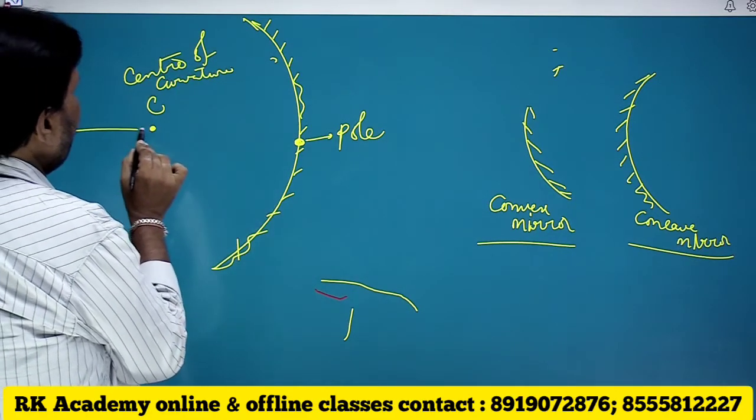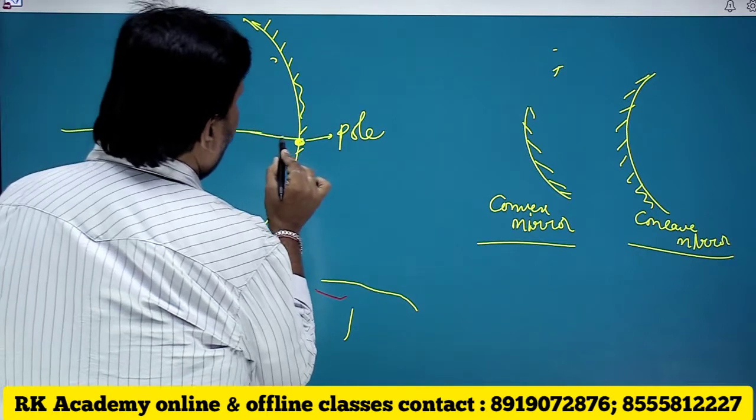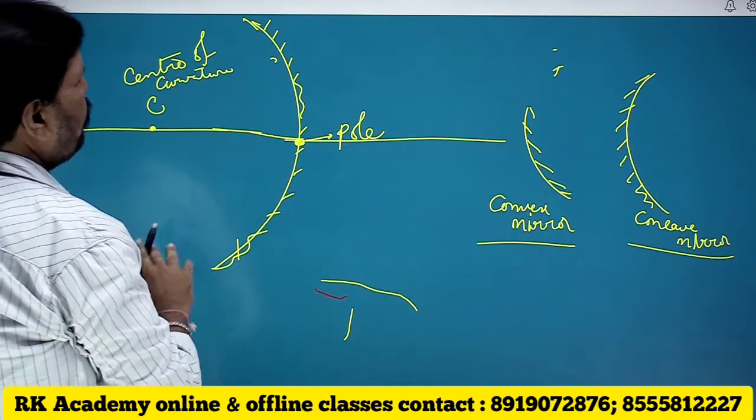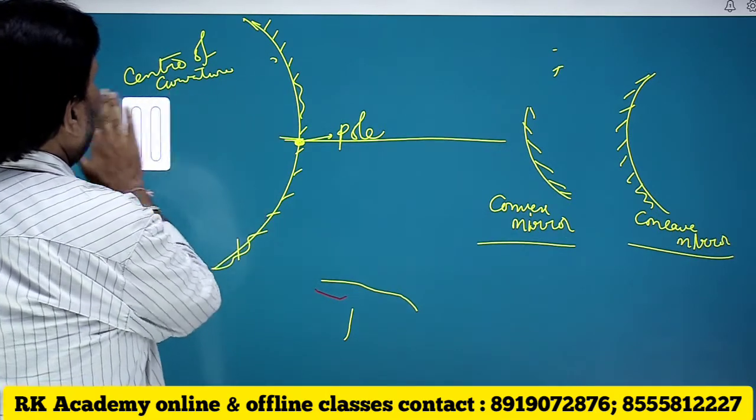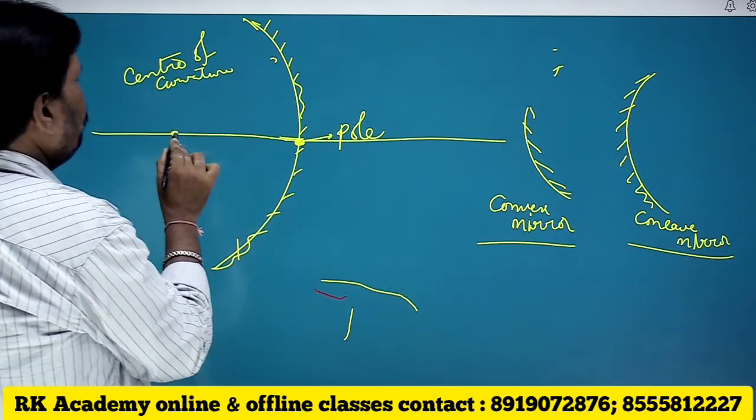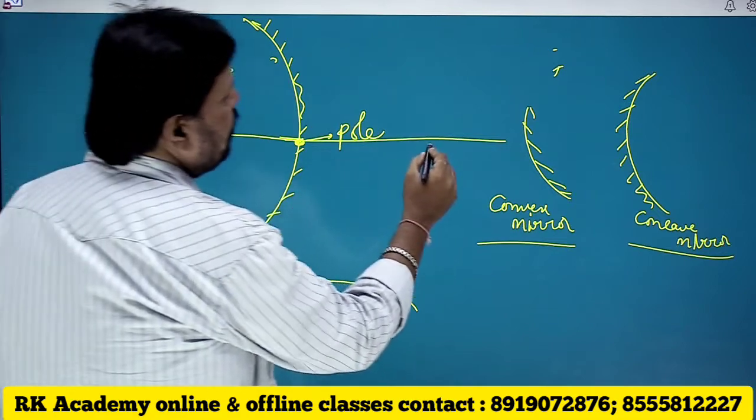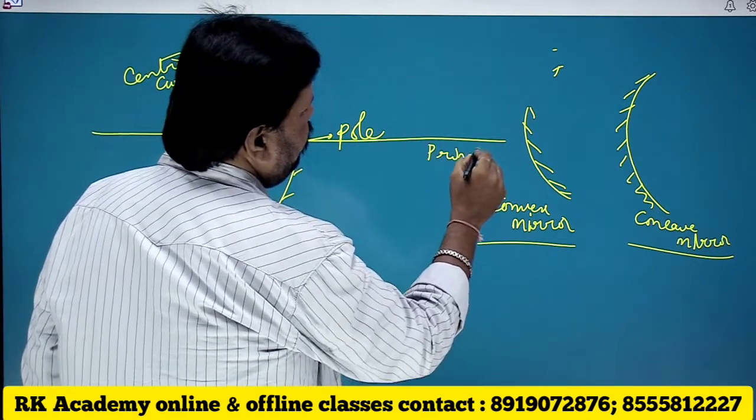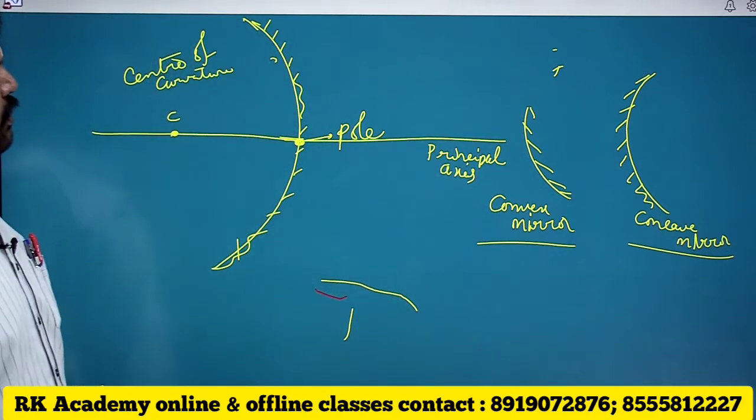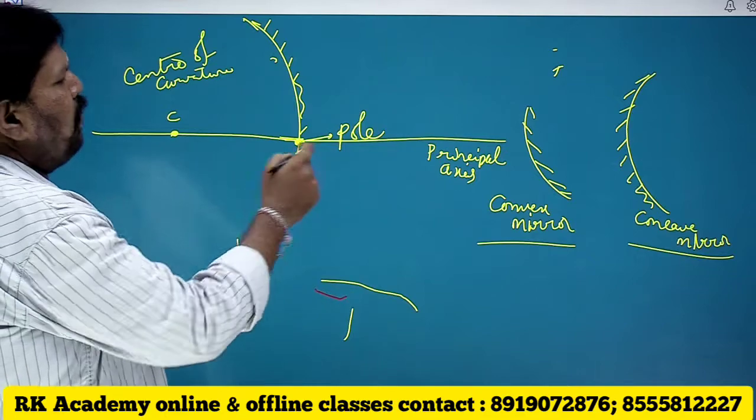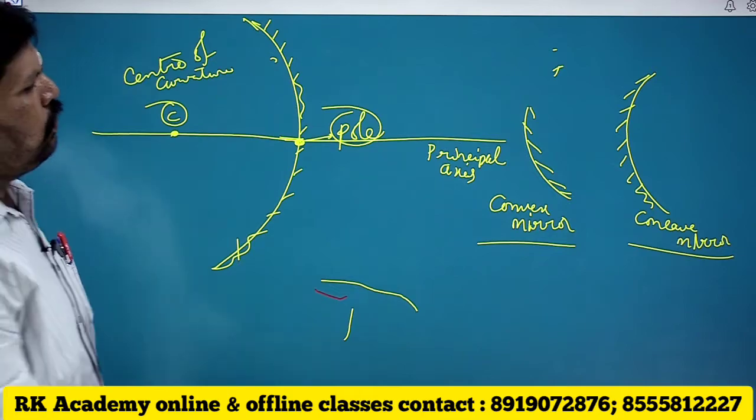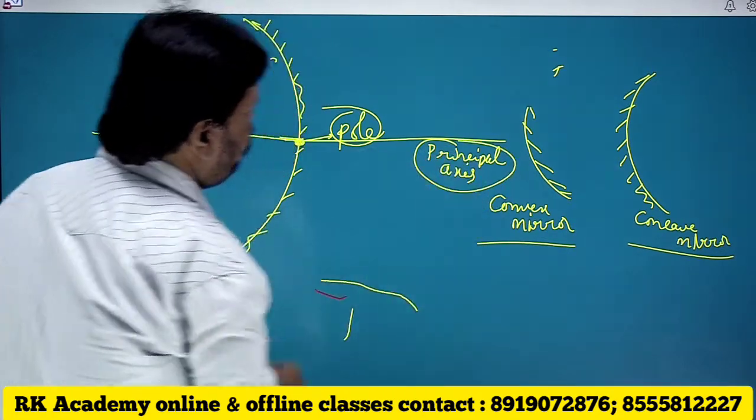If an imaginary line is passing through the center of curvature and pole, this is known to be principal axis. This is an imaginary line passing through center of curvature and pole. That is known to be principal axis.